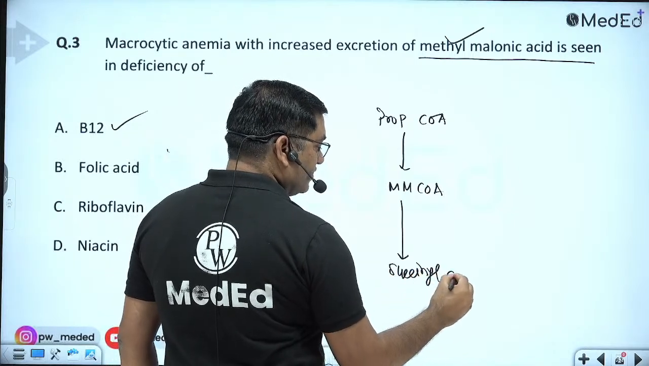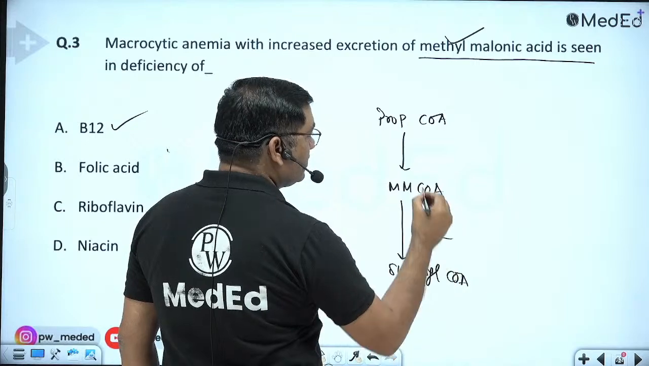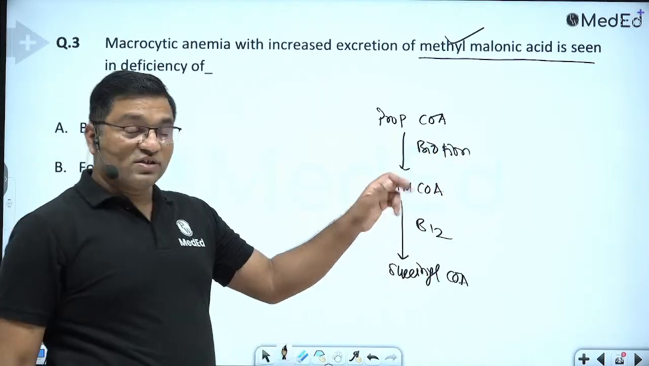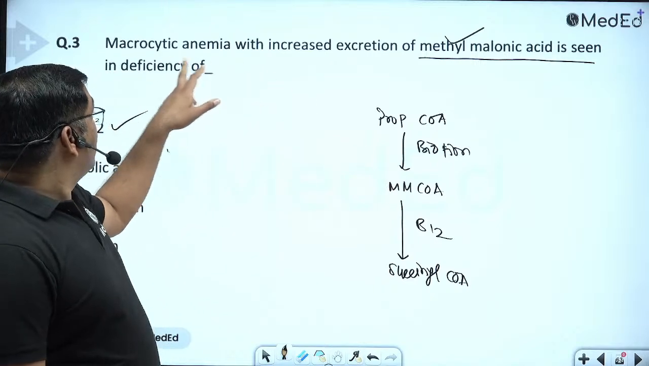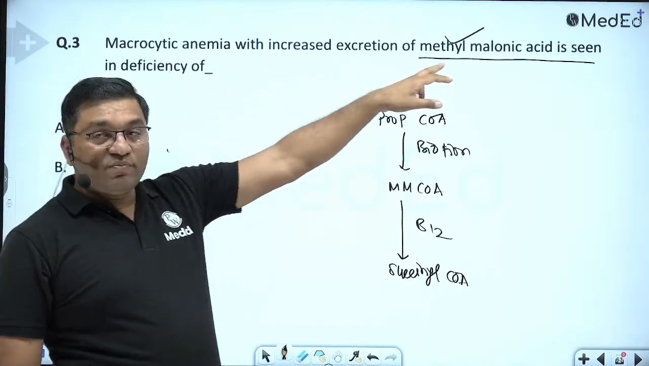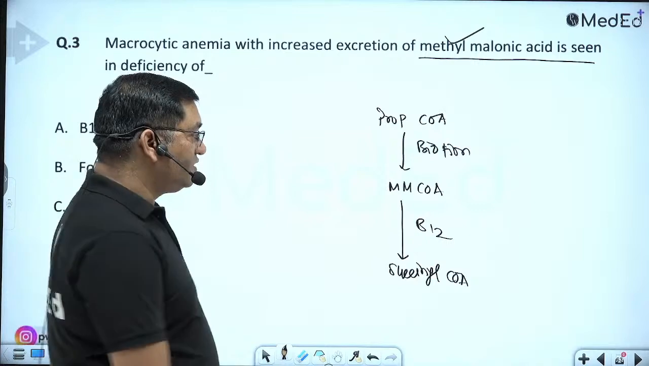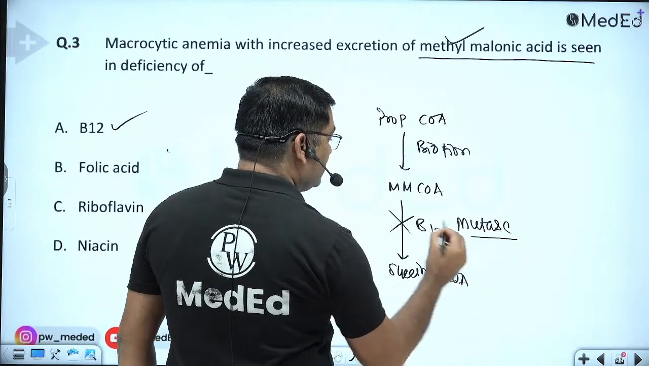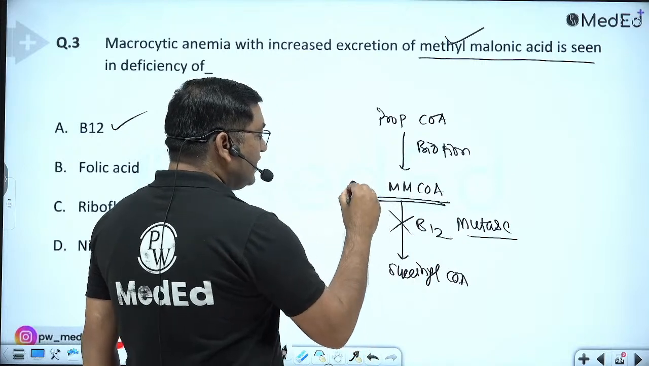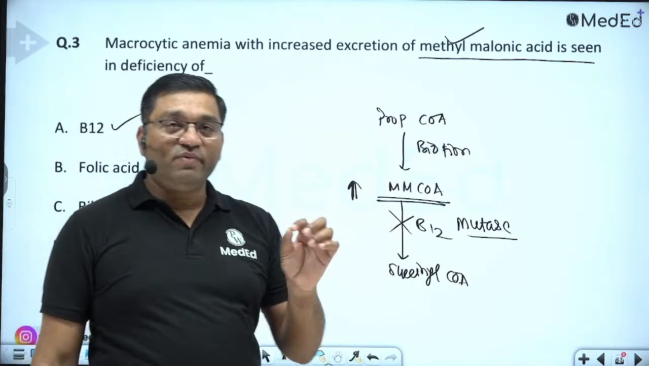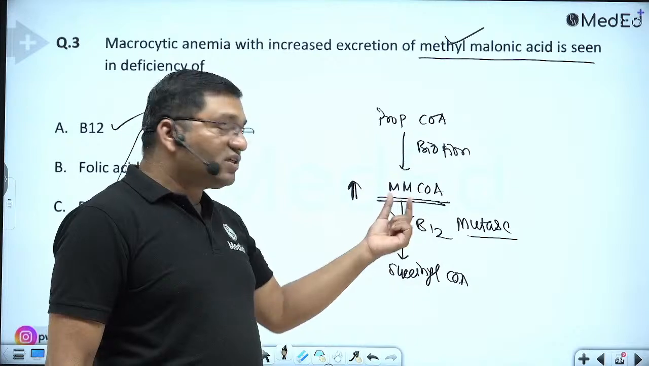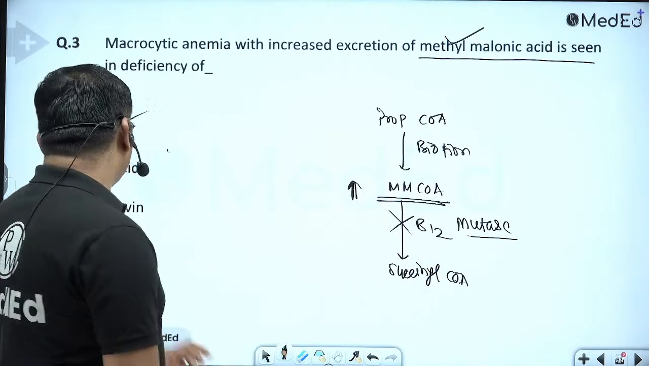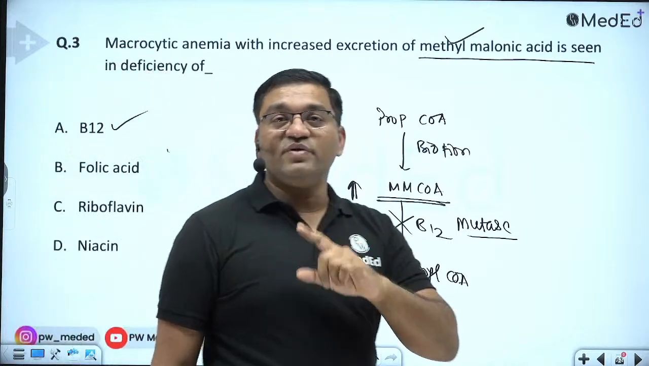This is a pathway. This is a B12 dependent reaction. This is a biotin dependent carboxylation reaction, propionyl coenzyme A carboxylase. Now if there is macrocytic anemia with increased excretion of methyl malonic acid, when there is B12 deficiency, there is methyl malonyl CoA mutase deficiency. In that case, methyl malonic acid level increases in the blood, which causes methyl malonic acidemia and excretion of methyl malonic acid in the urine. So this is because of B12 deficiency. So macrocytic anemia is because of B12 deficiency.